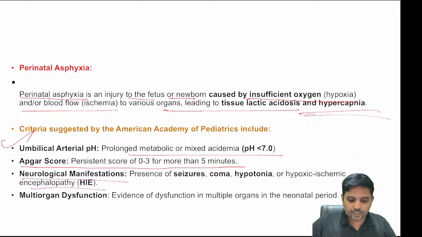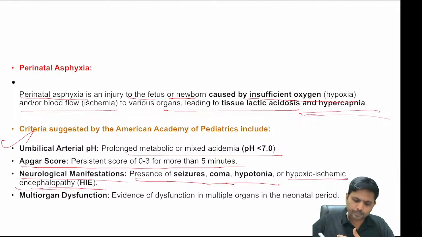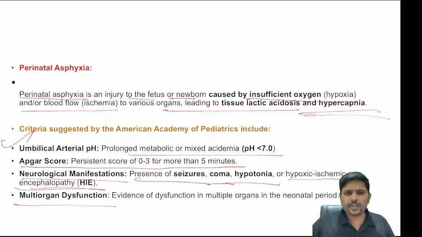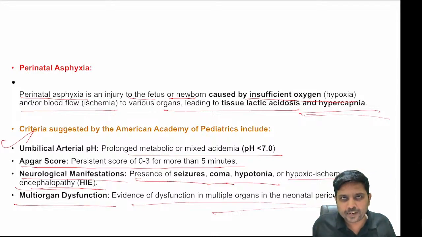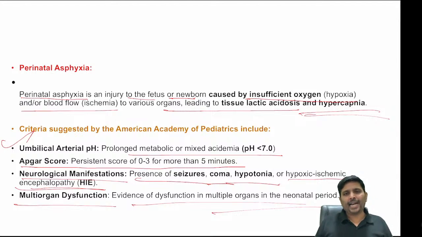Neurological manifestations in the form of seizures, lethargy, hypotonia, or manifestations of brain involvement or multi-organ dysfunction. It doesn't mean that only your brain will have some sort of involvement. If the heart is involved, CCF. If the liver is involved, neonatal cholestasis or neonatal jaundice or transaminitis. Any organ can be involved. If there is poor blood supply to the kidney, elevated urea and creatinine. So, end organ damage is a manifestation of perinatal asphyxia.